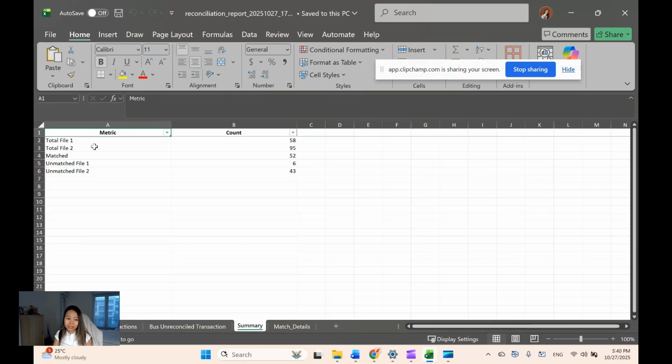And this file is summarized for me. The first file has how many lines of transaction, and the second file has how many lines of transaction, and there are 52 lines of transaction matched between the two files. And these are the unmatched transaction lines that need my attention to reconcile.